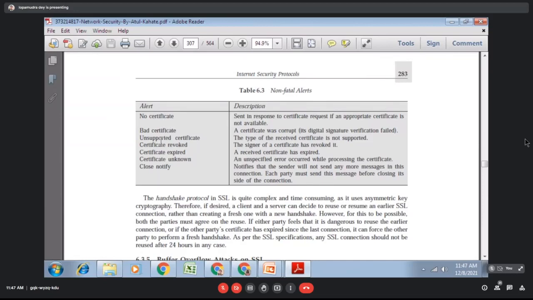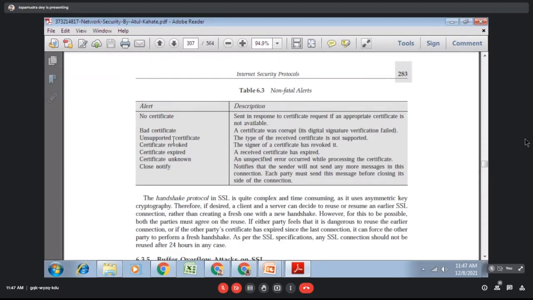Suppose you have sent one certificate where the extension should be .cer, but you say the certificate format is .xyz. For example, we are using Windows and you are using Linux. I am sending one file and you cannot open it, and you ask me to please send the file in .docx format, otherwise you cannot open it. So this is a resending. Non-fatal errors are something that can be handled with the help of just resending the data.